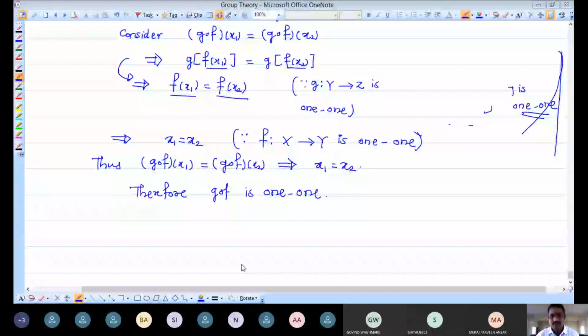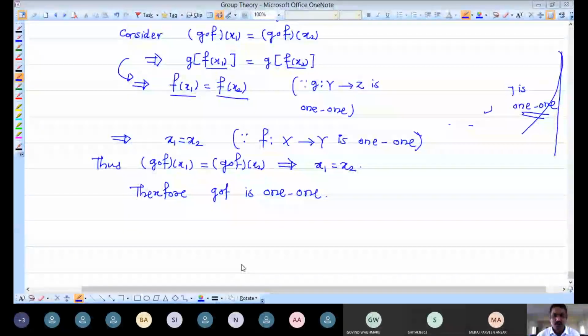The first part we have completed. We have proved here that the mapping is one-to-one. We have taken equal images and we have shown their images are also equal under this mapping, so the mapping is one-to-one. And while proving this step by step, we have used the given things. And what are the given things? F and G are one-to-one mappings. So with the help of that, we have proved composition is also one-to-one.